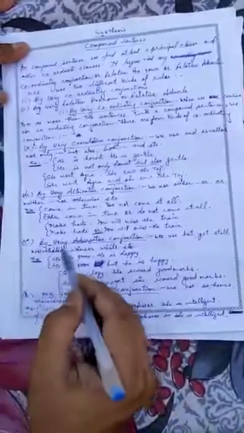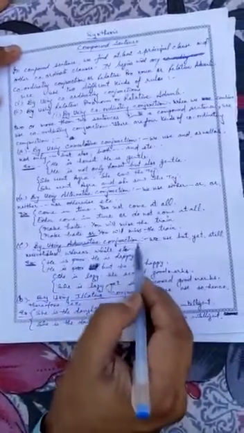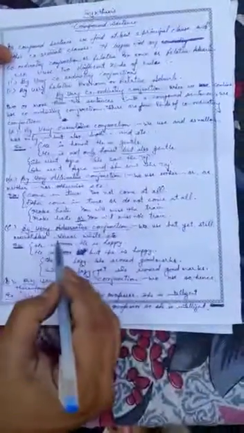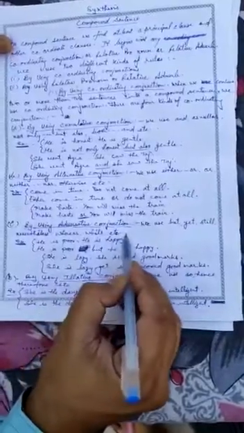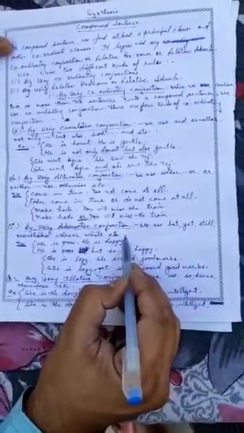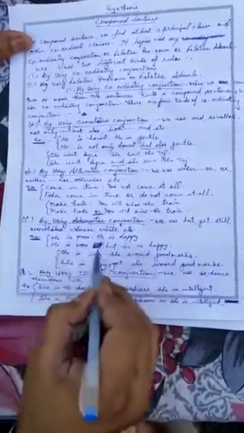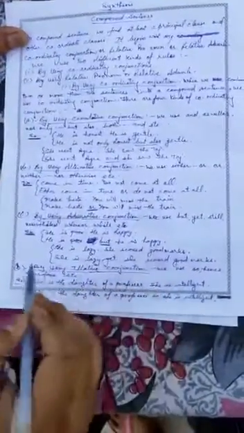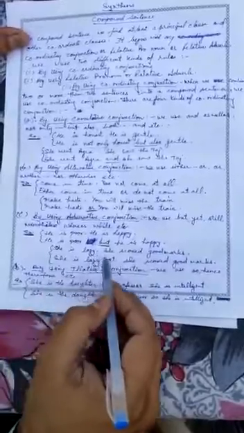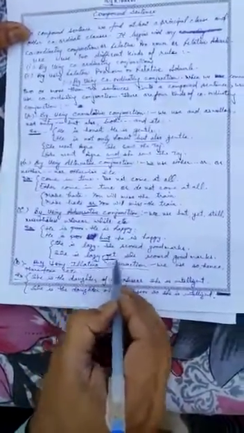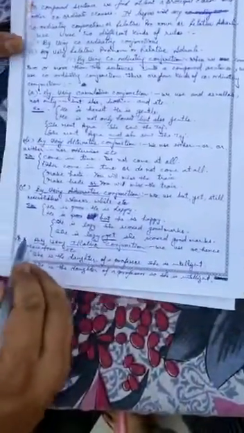See the third, by using adversative conjunction. Here you will find the adverse situation. We use but, yet, still, nevertheless, whereas, while, etc. just before any coordinate clause. So example, he is poor, he is happy. He is poor but he is happy. Second example, she is lazy, she scored good marks. She is lazy yet she scored good marks.